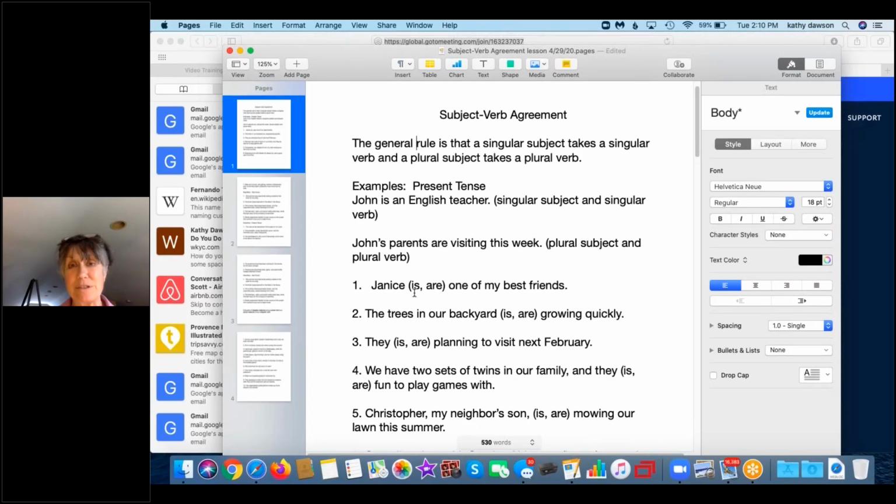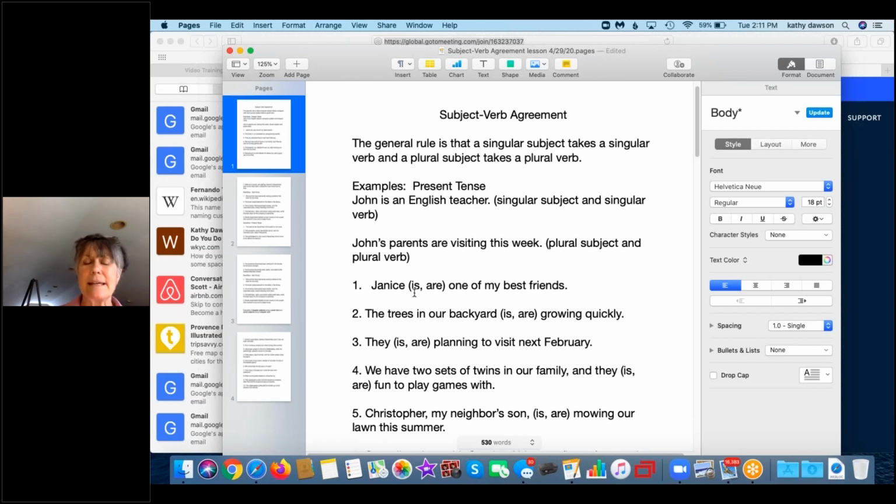I'm one of the tutors at Seeds of Literacy, and today's lesson is about subject-verb agreement. So the general rule is that in a sentence, a singular subject takes a singular verb and a plural subject takes a plural verb. There's another rule that we'll get to later, but for right now, we're just going to focus on the singular subject and the singular verb.